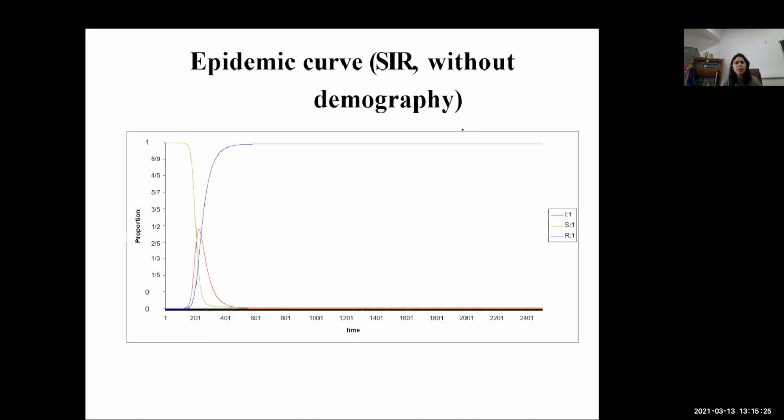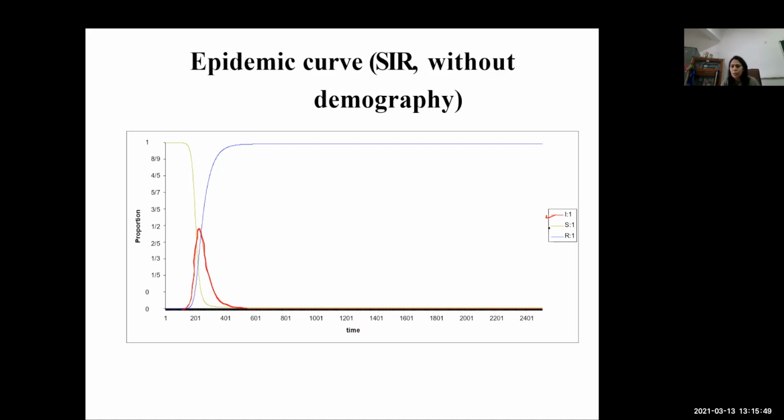So this is the epidemic curve, that is SIR without demography. This red is I. So that's how the disease emerges. It reaches its peak and then it comes down and then it dies out, right? This time is in days.